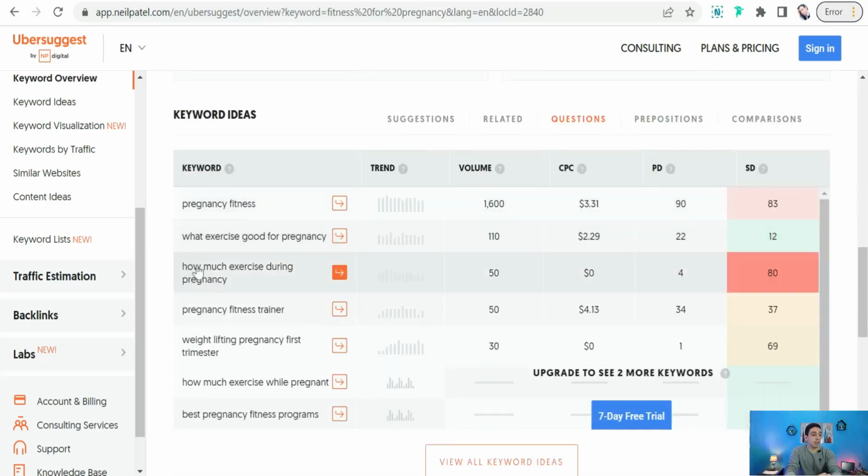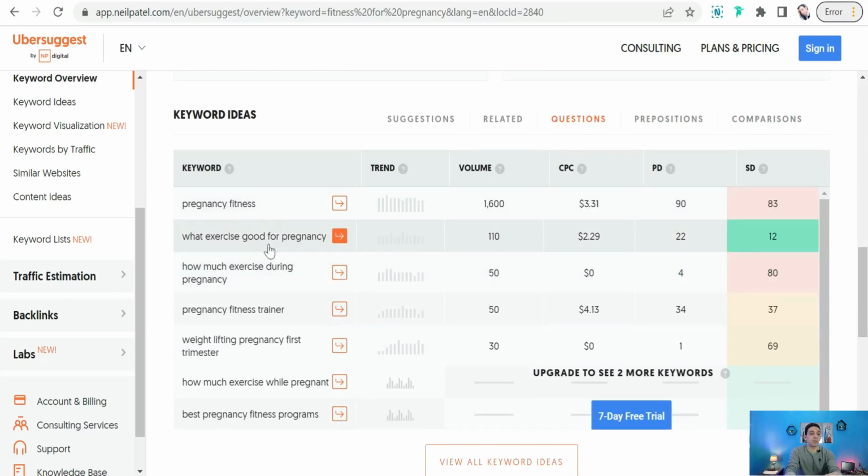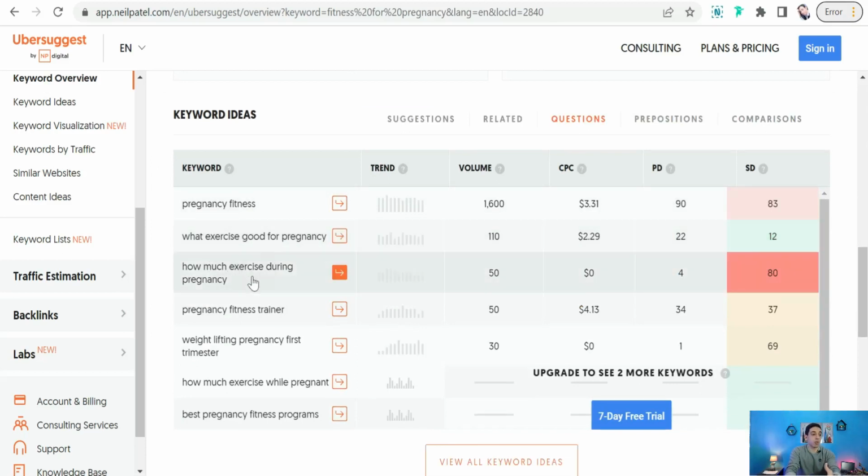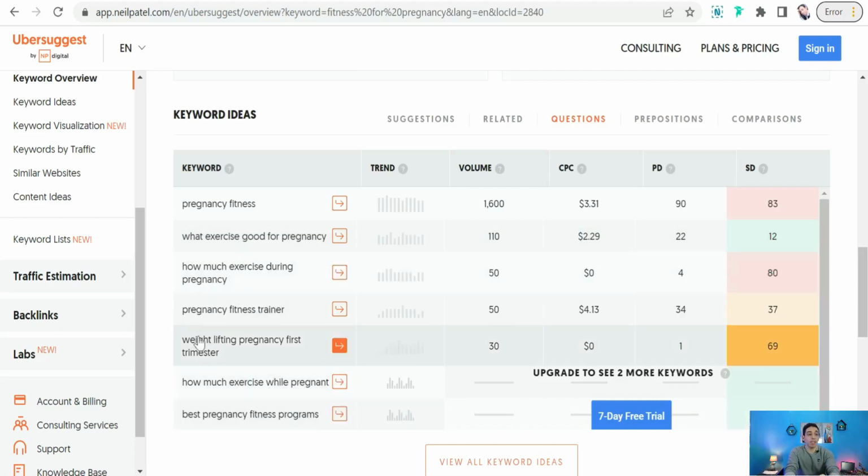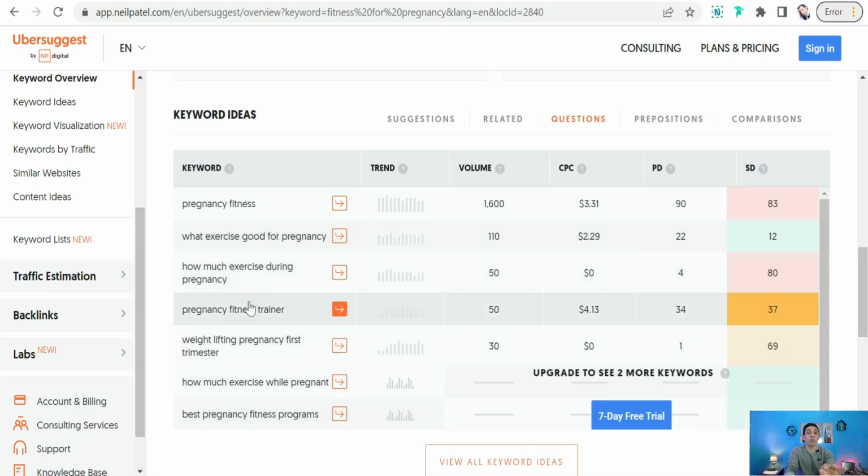Therefore you can find some questions like what exercise is good for pregnancy, how much exercise during pregnancy, how much exercise while pregnant, and so on and so forth. So you can feed up your articles with these questions people also ask for about your topic.